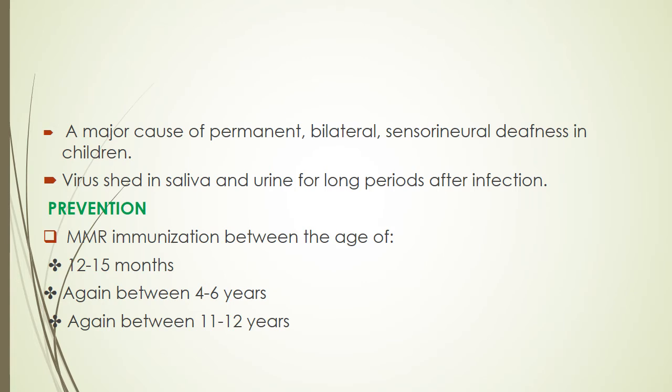Regarding the prevention, the MMR immunization vaccine: first dose between the age of 12 to 15 months, the second dose between 4 to 6 years, and again between 11 to 12 years. This is called MMR immunization, which should be taken regularly at the regular times mentioned here.